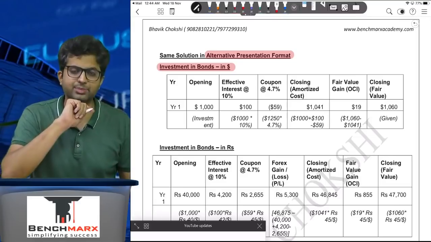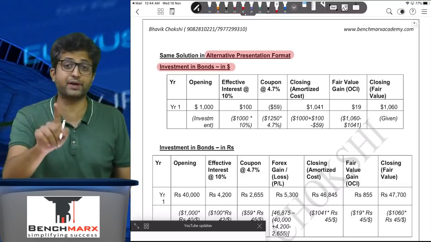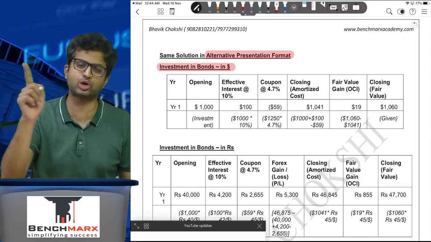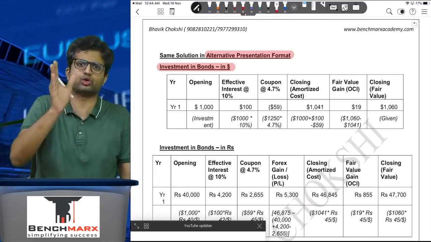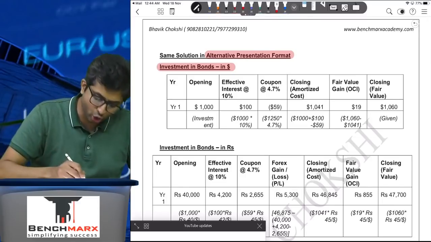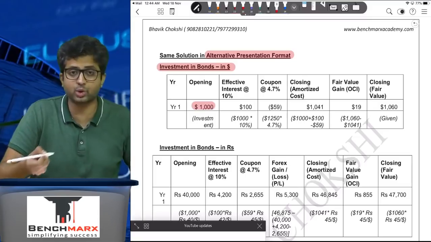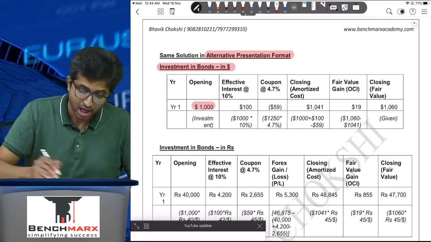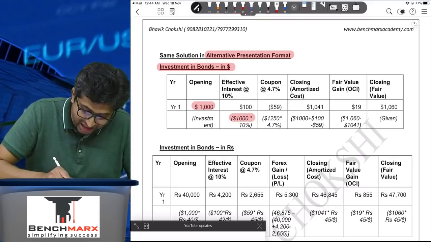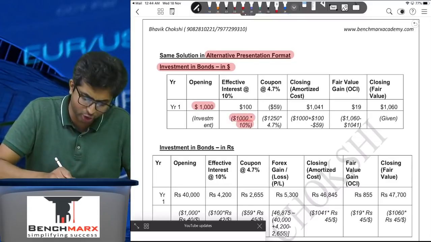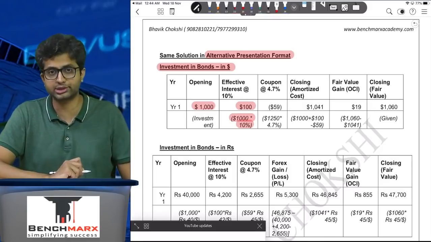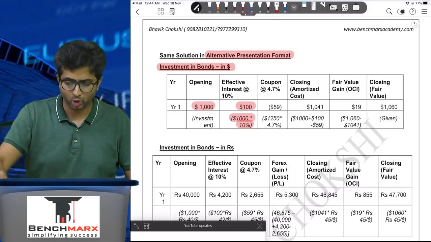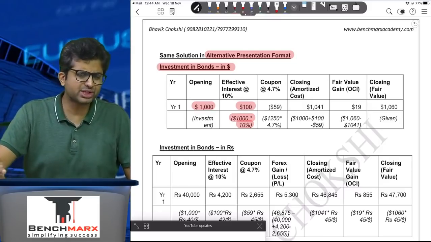Interest is to be recognized based on what? Based on coupon rate or effective rate? Interest income is based on effective rate, but the actual cash flow is based on coupon rate. So your opening balance is 1,000. Why should this 1,000 increase? Because during the year you expect to earn interest. On this 1,000 at the rate of 10%, which is the rate given in the question, interest is $100.